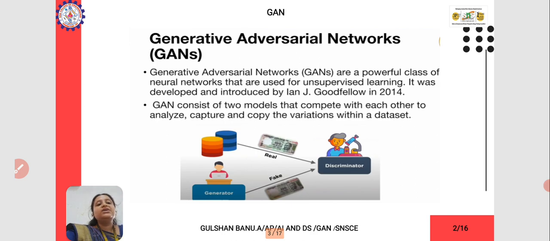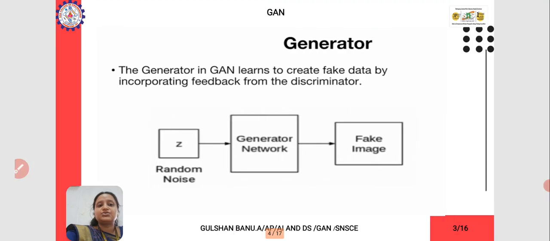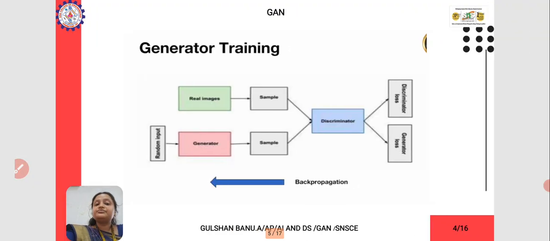Now we have two different kinds of models that actually compete with each other to analyze, capture the data and copy the variations within the different kinds of data sets associated with it. In this you have two different processes, the generator and the discriminator. The generator creates fake data by incorporating feedback from the discriminator. So who is this discriminator?